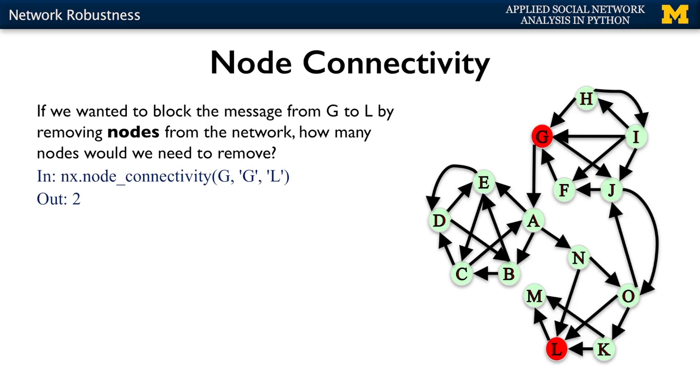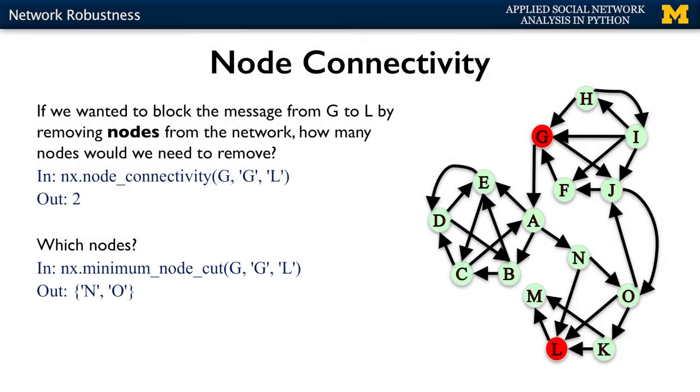We can use the same function, node connectivity, as we did before, but now we give it as input not only the graph, G, but also the source and the destination, G and L, and it would tell us how many nodes you would need in order to achieve that. And in this case, you would need to remove 2 nodes from the network. Which nodes are they? Again, we can use the same function as we used before, minimum node cut, and give it the graph, the source, and the destination as input, and it would tell us which are the 2 nodes. In this case, the nodes are N and O.